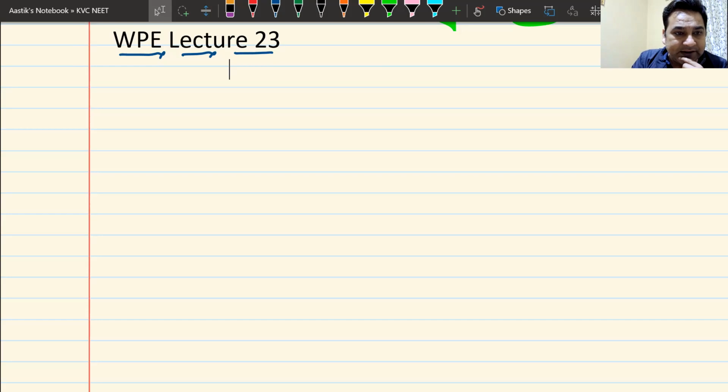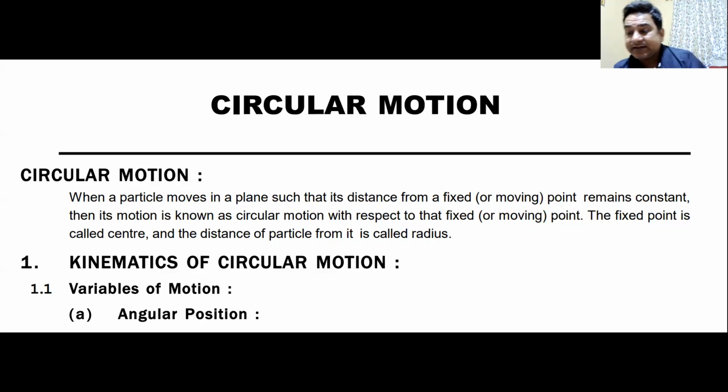So we will have to start with circular motion and let us set the ball rolling with this circular motion. Anyone has any idea of what is circular motion? Anyone could share any thoughts on circular motion? Anyone in the offline class? Oh, there's no one in the offline class. Anyone in the online class can share some thoughts on circular motion. What is circular motion? What it is all about? Tanu, Abhiram, Vaishnavi, I guess all of you are there.